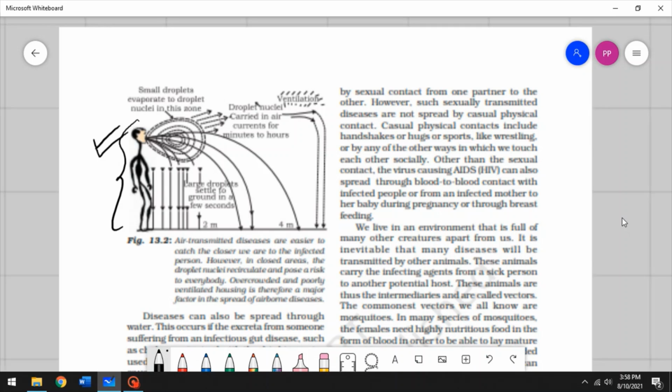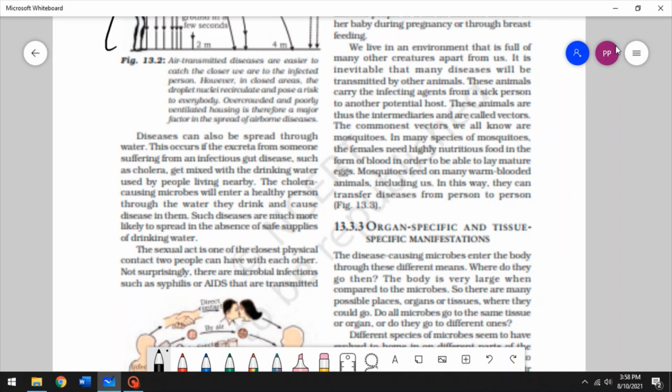All right, so diseases can also be spread through water. Such diseases are like food poisoning or water poisoning. If the water is bad, or if it's polluted, or it has microorganisms present in it, and we consume that water, we're happily inviting those microorganisms into our bodies. We're saying, oh, I'm just going to drink you, so you can take over my body and you can make me sick.